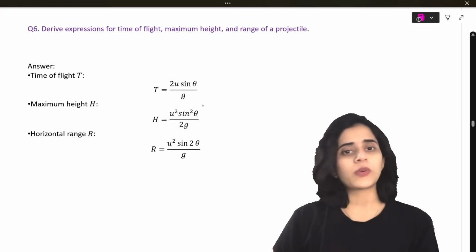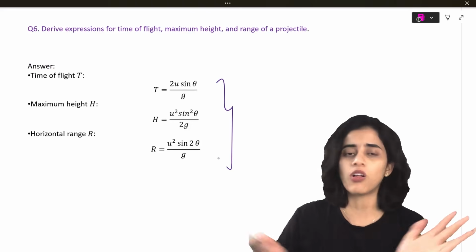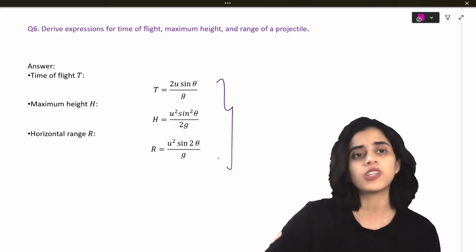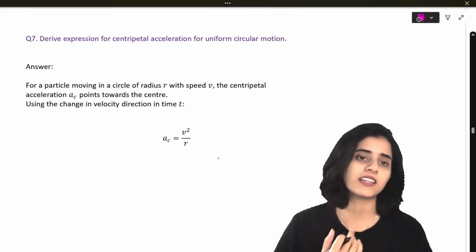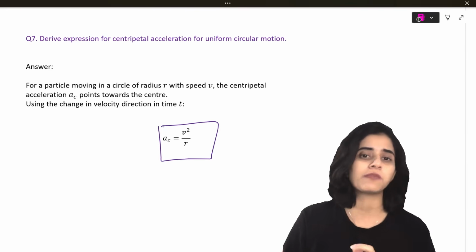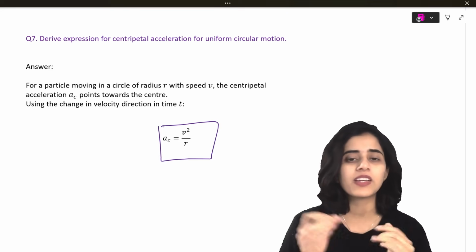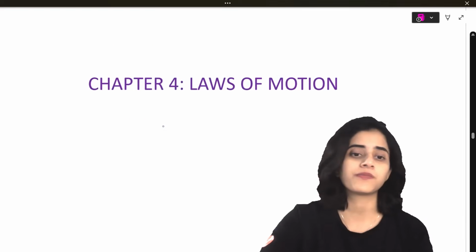Now you might also get a question to derive, state all three formulas. So I've just stated all three formulas. I've also shown you the derivations. Derive an expression for centripetal acceleration. So centripetal acceleration is mainly v square by r. Okay? It is mainly acceleration that points towards the center.